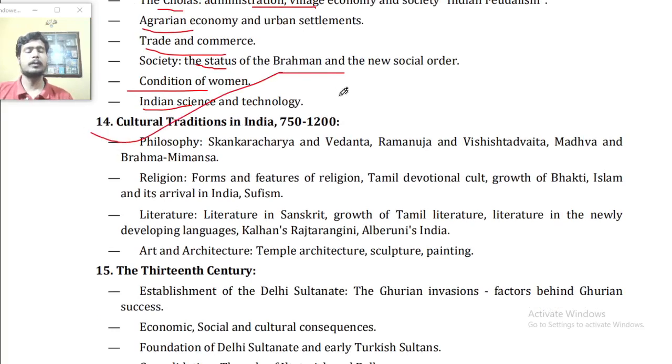Point number 14, cultural traditions in India, 750 to 1200. Philosophy: Shankaracharya, Vedanta, Ramanuja, and Vishishtadvaita, Madhava and Brahma Mimamsa. Religion: forms and features of religion, Tamil devotional culture, growth of Bhakti, Islam and its arrival in India, Sufism. Literature in Sanskrit, growth of Tamil literature and newly developing languages, Kalhana's Rajatarangini, Alberuni. India's art and architecture, temples, architecture, sculptures and painting.